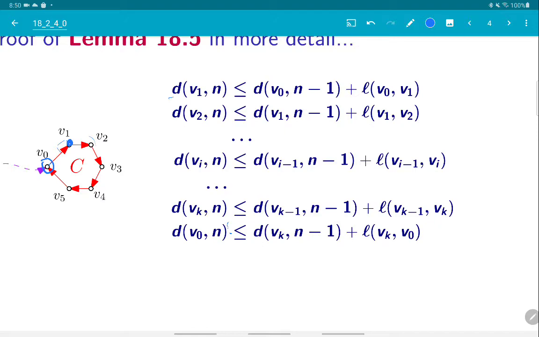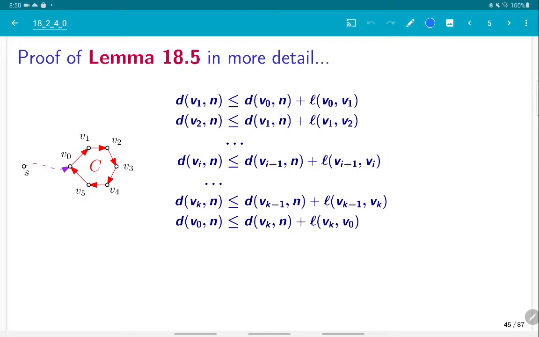Now, the important thing here is that by our assumption, the distances in the nth iteration and n-1 iteration are the same, which means that the quantities written on the right side and the left side are the same quantities. They're shifted one row down, circularly shifted, but we get these inequalities where this column is, for every row, one edge of the cycle, and we get all the edges on the cycle.